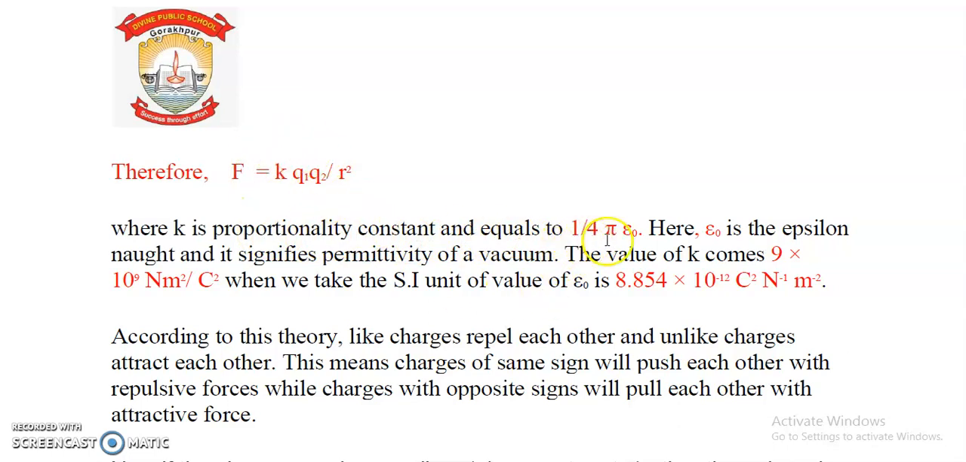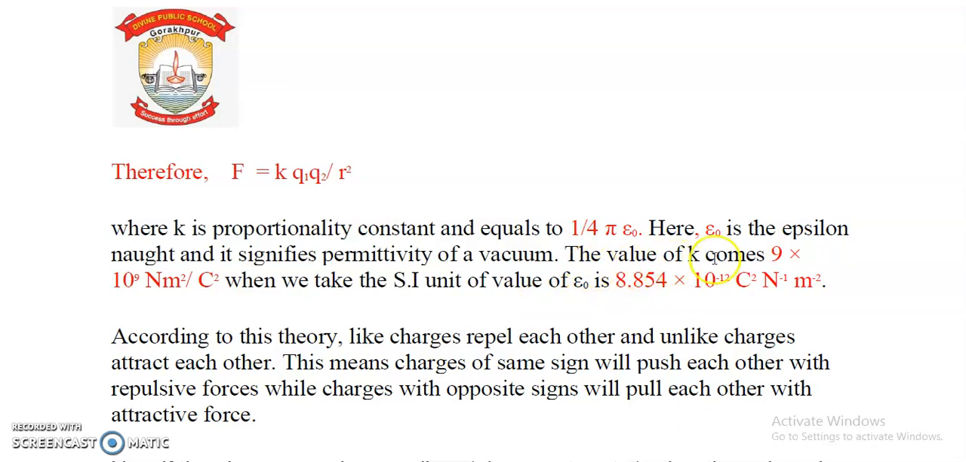K's value is 1 upon 4 pi epsilon naught. This particular denotation is epsilon naught. What is epsilon naught? Epsilon naught means the permittivity of vacuum, or permittivity of free space. What is permittivity? Permittivity means to allow the influence of charge. If it is written as vacuum, it means to allow the influence of charge in vacuum, and if it is a medium, then it means to allow the influence of charge in that particular medium.